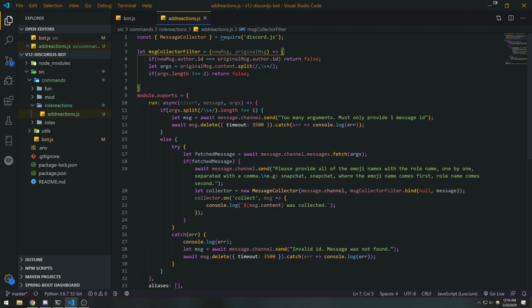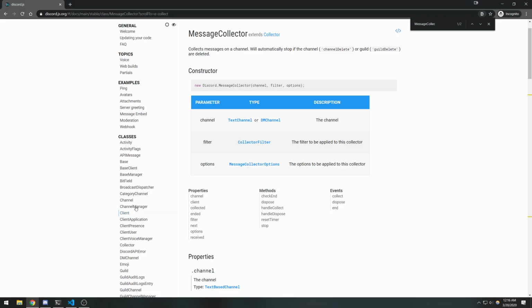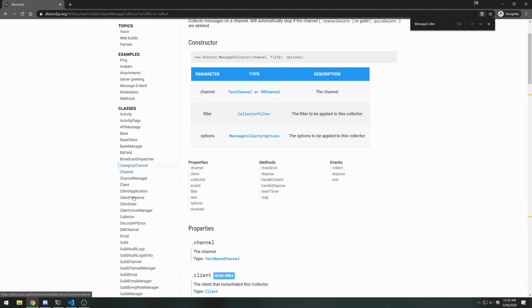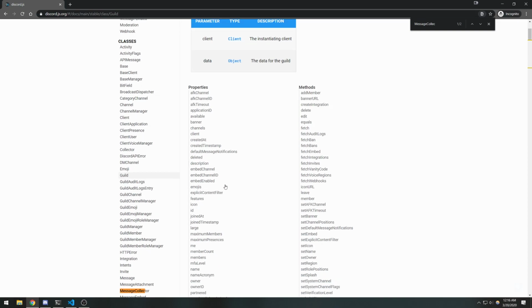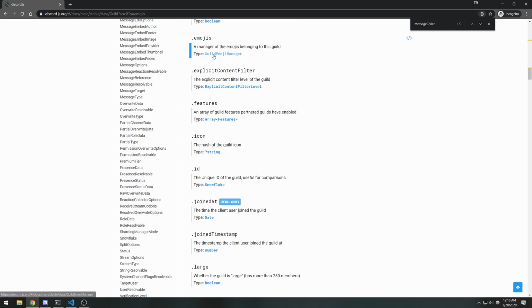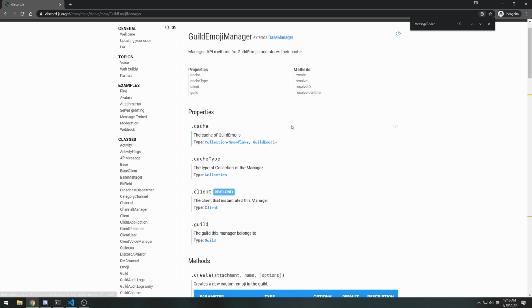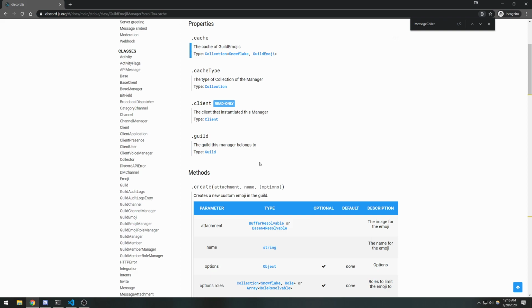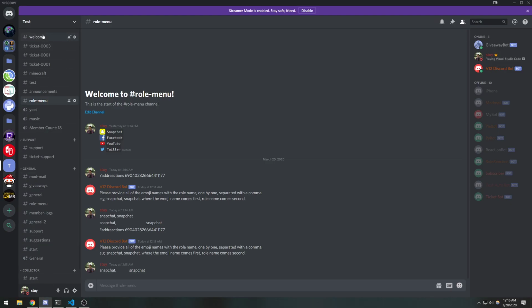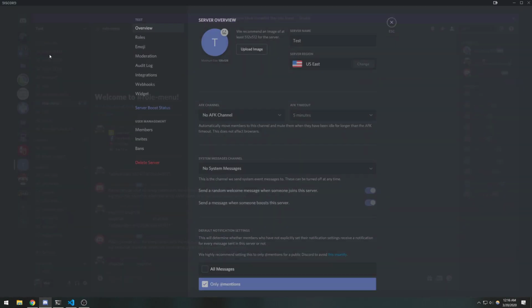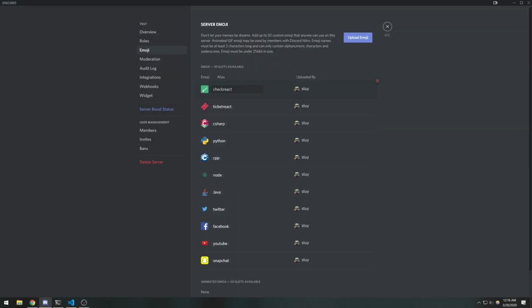We're then going to have to check to see if the emoji actually exists on the guild. Now, I've never actually done this before, but it should be pretty straightforward. If you go to the guild object, there should be a property called emojis, and as I guessed, we're going to be using the guild emoji manager. We can reference the cache, which should give us a collection of all of the IDs that map to the emoji. This is going to be a little bit tricky because we aren't asking the user to give us the ID of the emoji. Instead, we're having them give us the name.